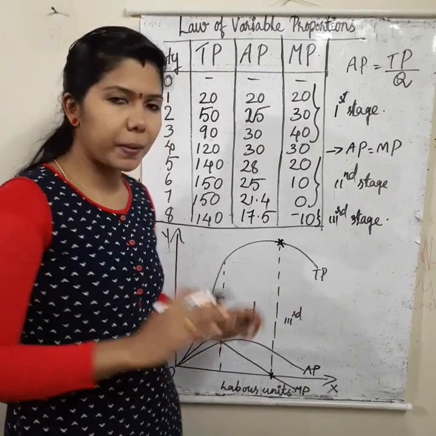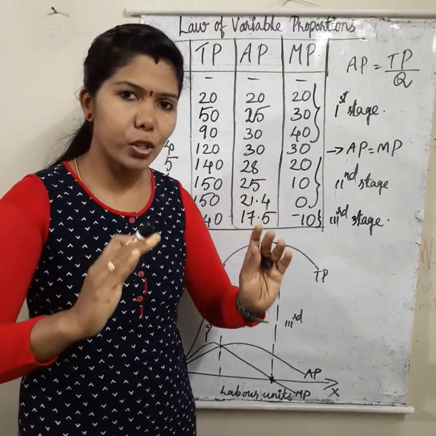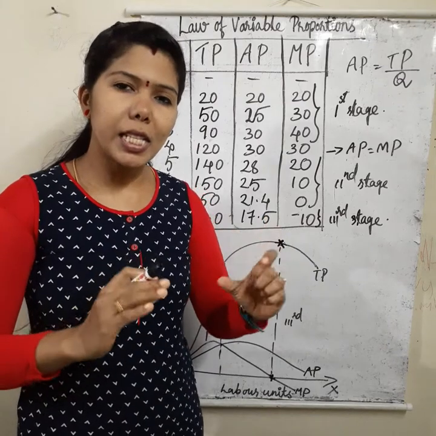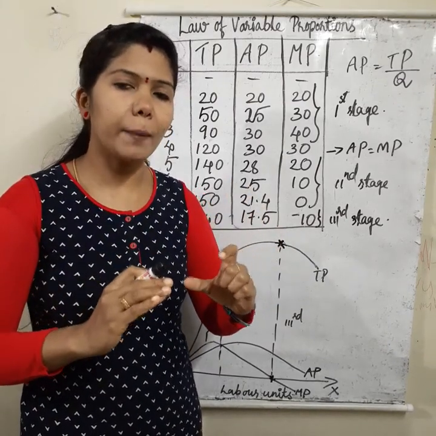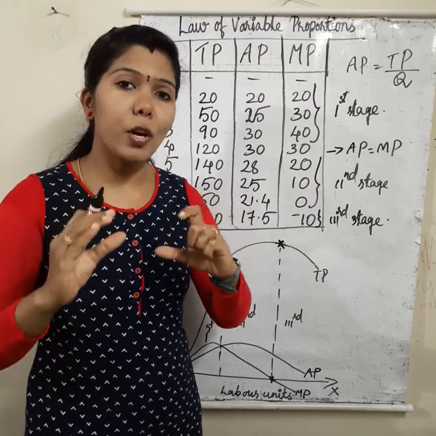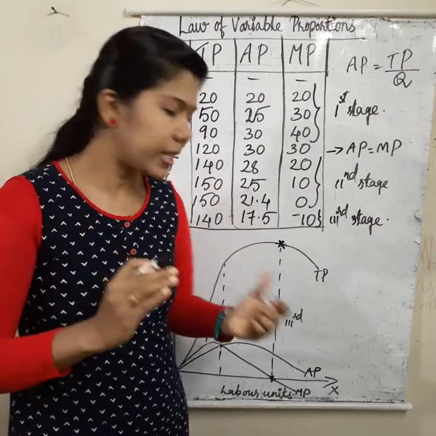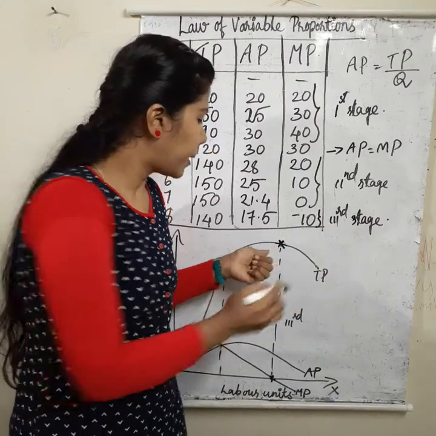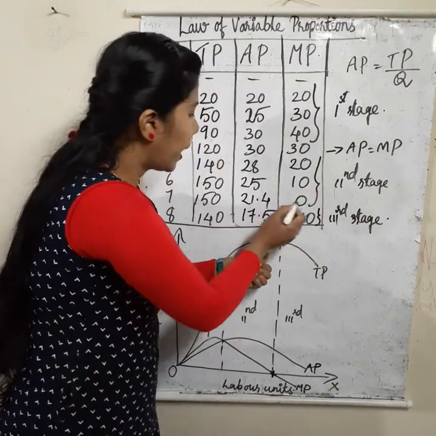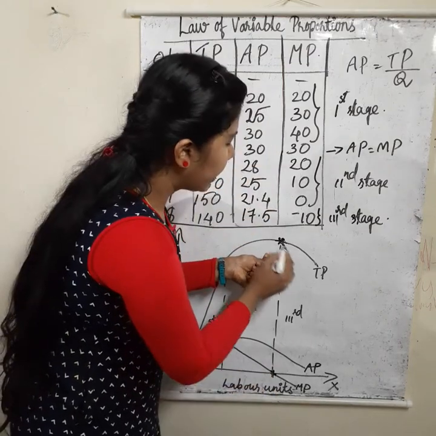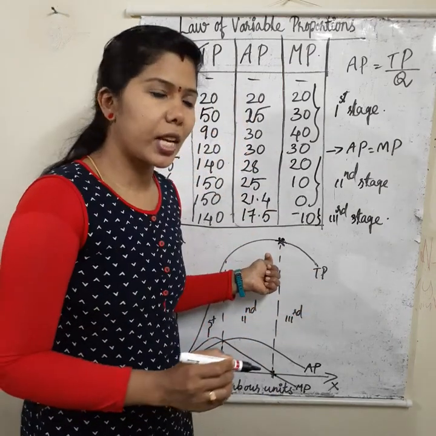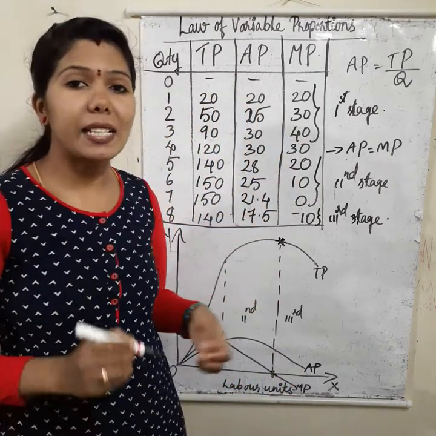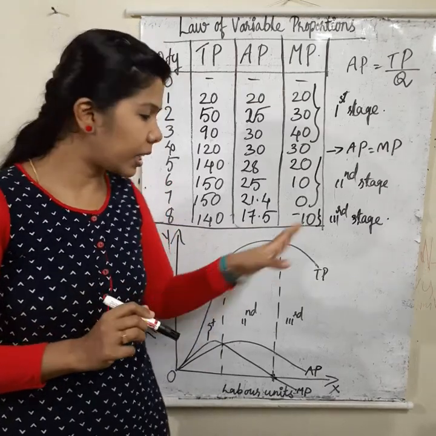Okay. The first stage, TP increases at an increasing rate, AP and MP also increase. That is the stage of increasing returns. In the second stage, TP increases but at a diminishing or decreasing rate, and AP and MP also decrease. That's why it is the stage of decreasing returns. And at the end of the second stage, TP is maximum. When TP is maximum, MP will become 0. Then when TP starts declining in the third stage, AP decreases and MP will become negative. That is the stage of negative returns. These are the 3 stages.